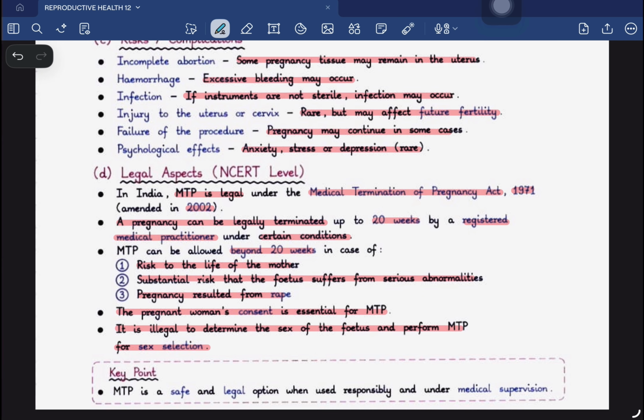So sometimes it is being done that the family checks the gender of the fetus, and if they see that the gender of the fetus is female, they go for MTP, which is totally illegal in India, because India has stopped female feticide long back. MTP is a safe and legal option when it is used responsibly under medical supervision.